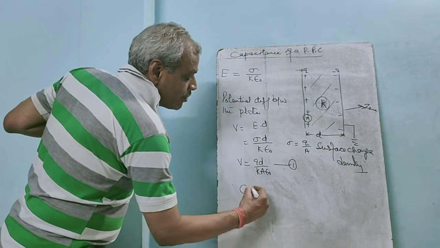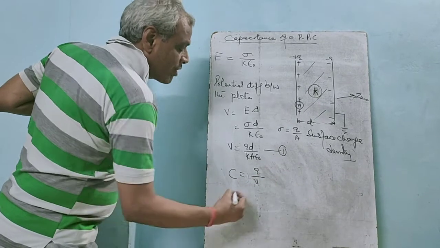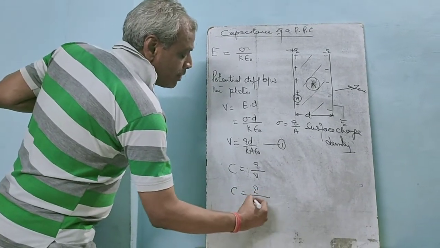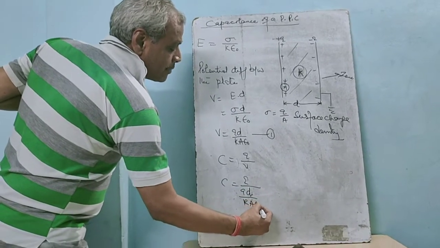Now the capacitance of the parallel plate capacitor, C equals Q upon V, or C equals Q upon QD upon K A epsilon naught.